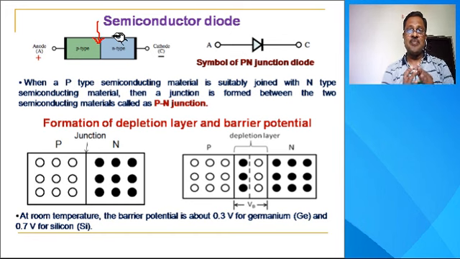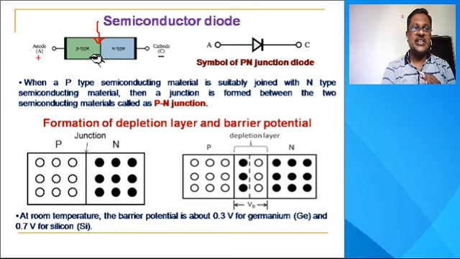Now here the p-type and n-type materials are not simply joined to each other; it involves some processes. The different important processes used for the fabrication of a p-n junction are the gaseous diffusion process, the alloying process, etc. So this is the junction formed between the p-type and n-type semiconducting material.